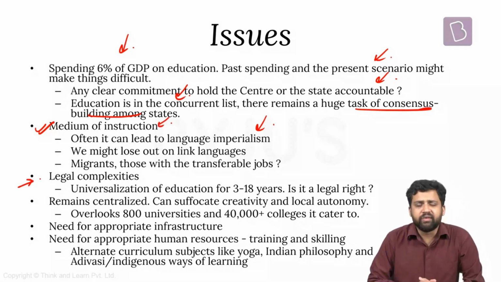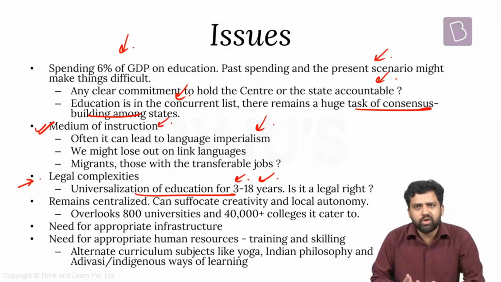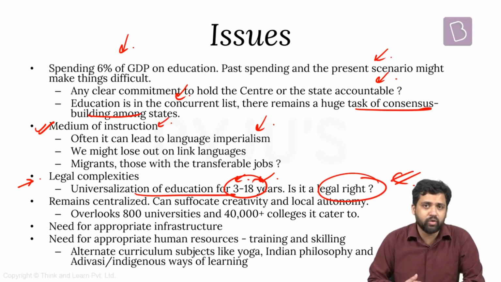Next, there can be different kinds of legal complexities involved in implementing the National Education Policy. We have a law, the Right to Education Act. As per this, free and compulsory education should be provided to those in the age category 6 to 14 years. But the National Education Policy talks about universalization of education for those in the age category 3 to 18 years. So that can be a challenge. How will you ensure this if it is not a legal right? It needs to have some legal backing, which is not the case. The Right to Education Act is not for those in the age category 3 to 18 years. So it might not have that teeth. The policy might just remain like that on paper.